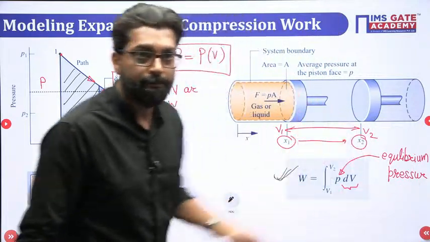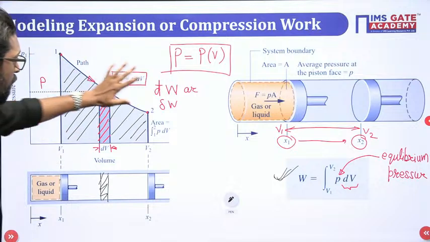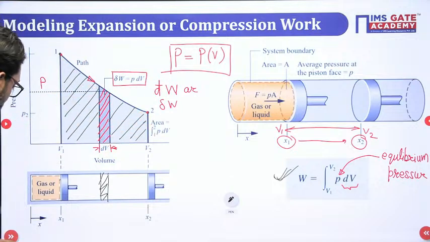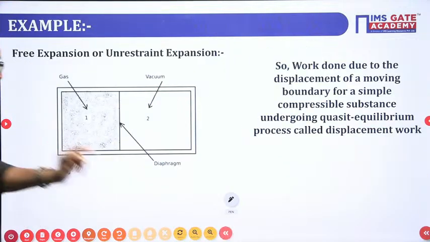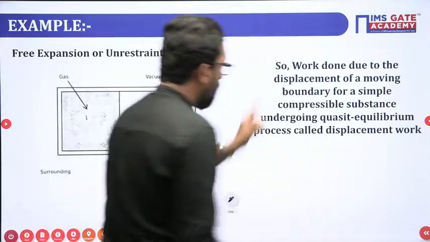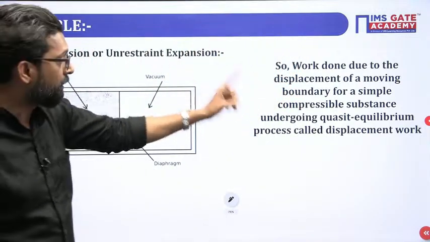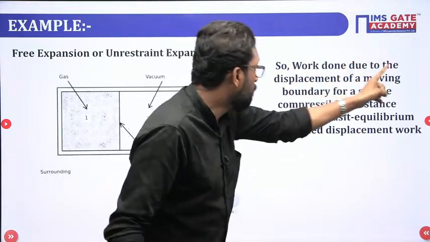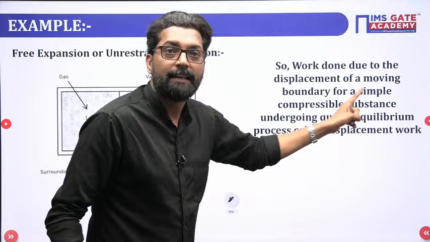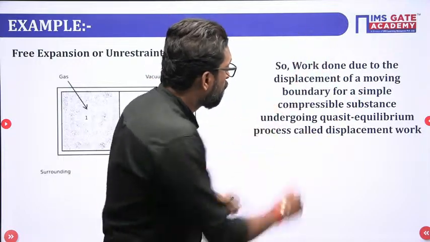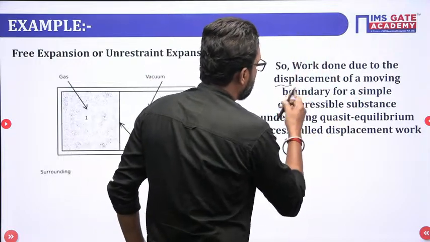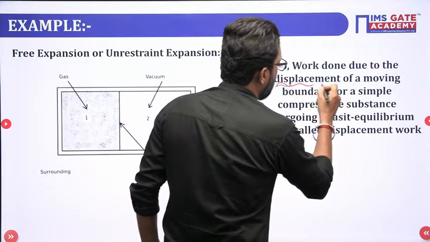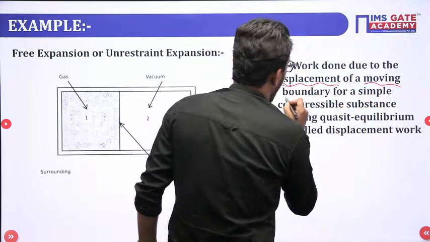Okay, so this is your PdV work. Now my dear, if you see this from one example, we have to summarize that work done due to the displacement. For whose displacement, beta? Moving boundary.